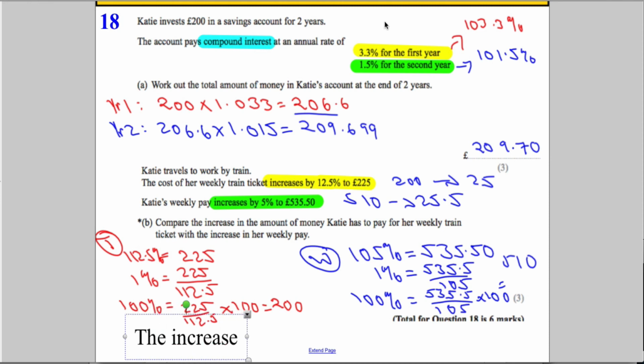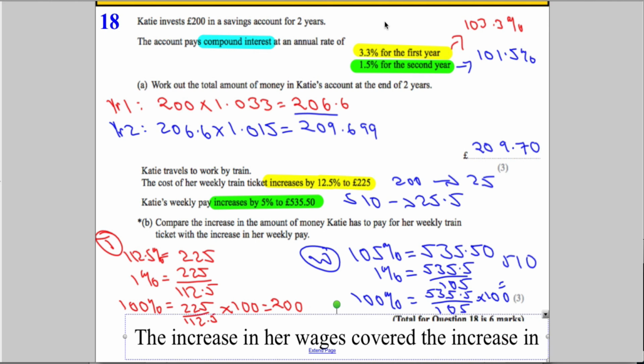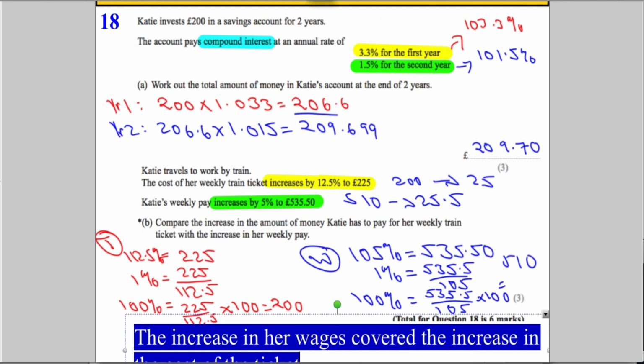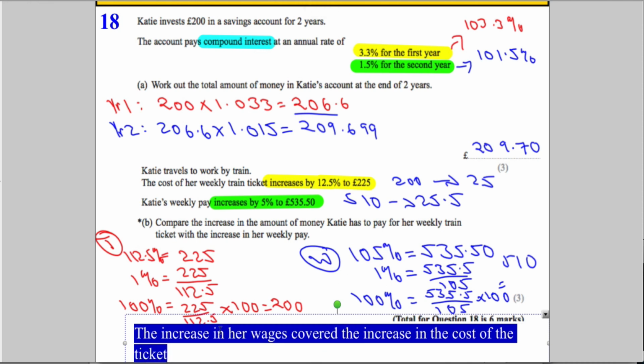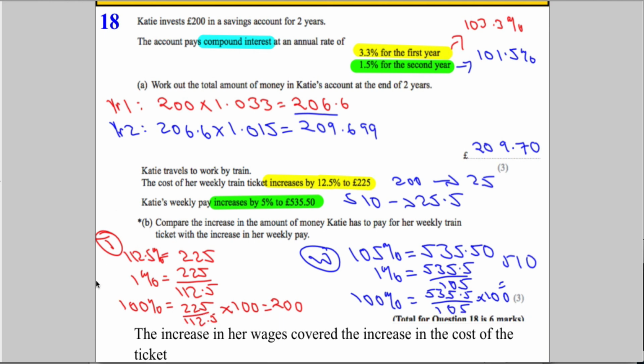The increase in her wages covered the increase in the cost of the ticket. So she's very lucky that at the time they increased her wages and her train ticket went up, but actually the increase in the wages was more than the increase in the ticket. How much more? It was 50p more. So the increase covered the increase in the cost of the ticket by 50p more.